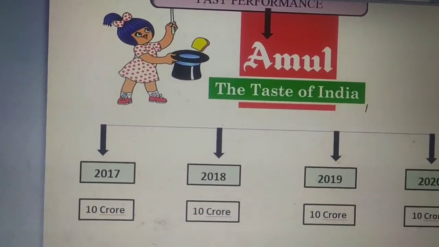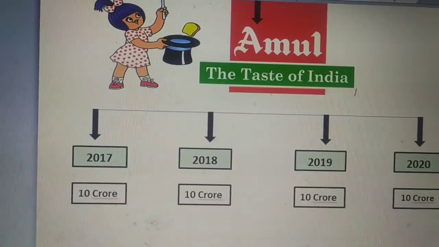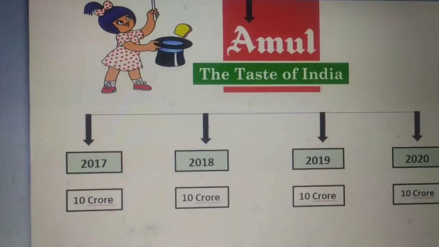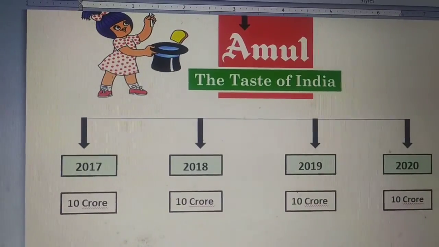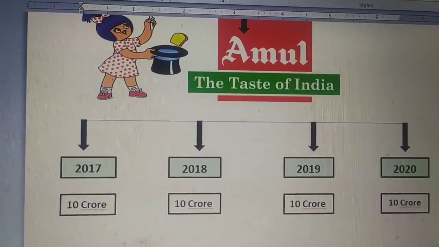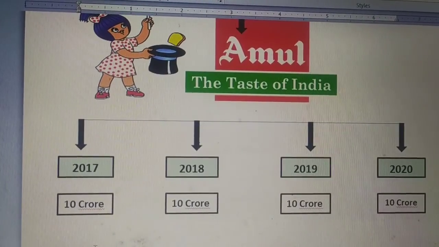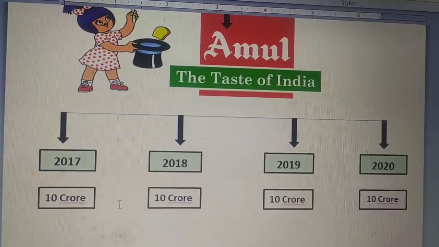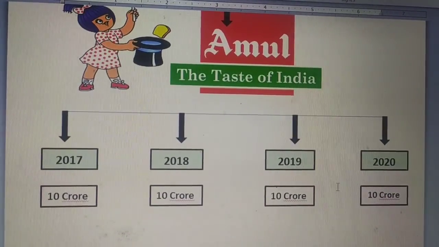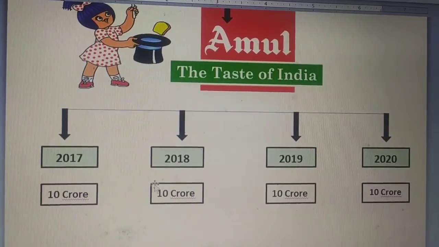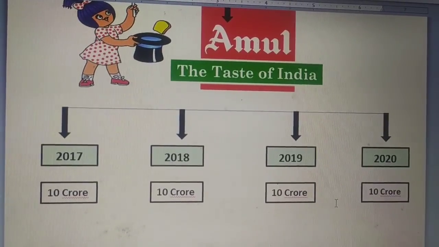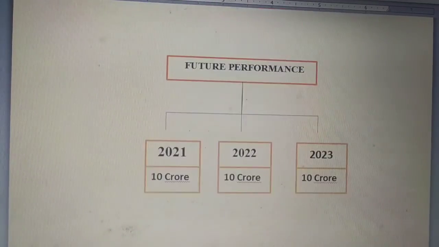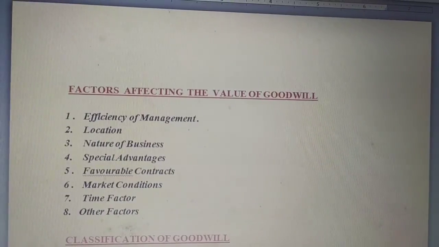Okay, so as you can see the past performance, what I'm going to do is add up all these figures, the past years' profit which I have taken. Can you tell me the total amount? Here I have taken 4 years, every year 10 crore I have taken as an assumption. So 10 plus 10 plus 10 plus 10, total will be 40 crores. Am I right? So the total profit they are getting is 40 crores.